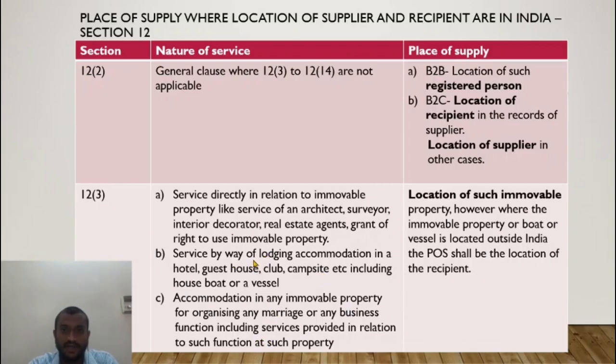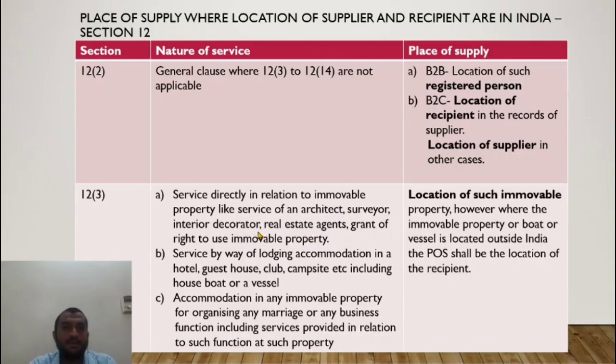Alright. Here, just imagine where the service is being consumed. The ultimate criterion would be that the service, be it renting of immovable property or providing accommodation, would be consumed in the hotel or that place where the actual immovable property is located. Even real estate agents, ultimately the service would be consumed in the location where the immovable property is located. Take the real estate agent for example. He's always revolving around the house. He's showing people the house.